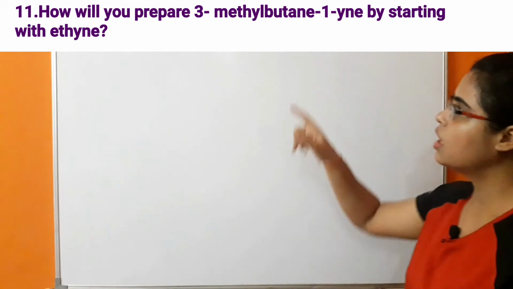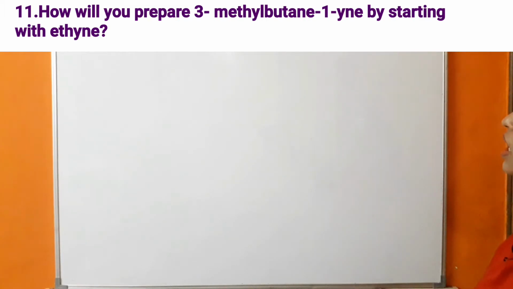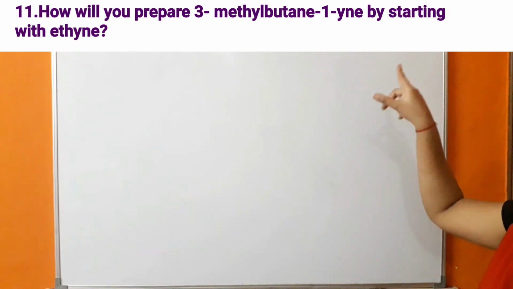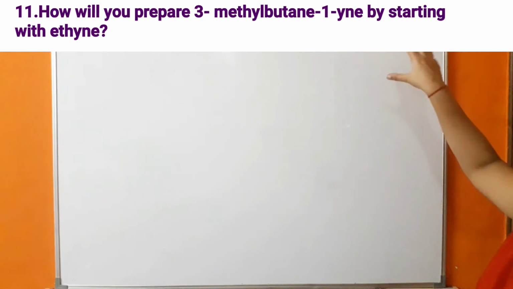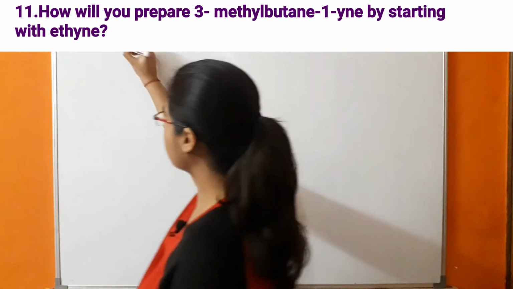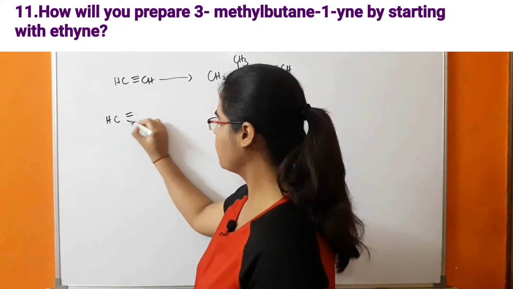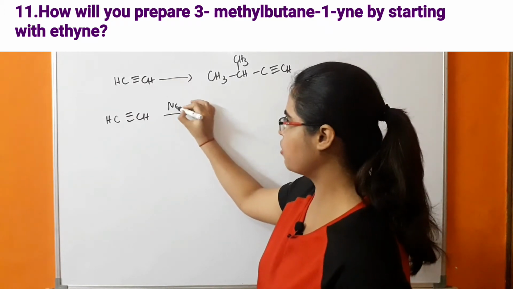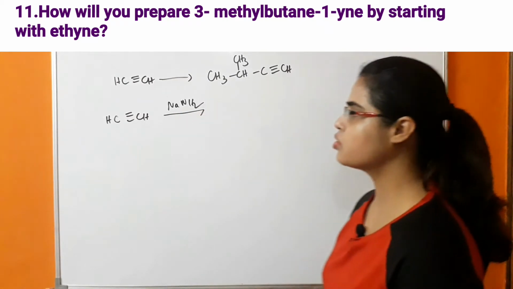Now next question. How will you prepare 3-methylbut-1-yne by starting with ethyne? So first of all, write the formula of this 3-methylbut-1-yne, which is prepared from the starting material, that is ethyne. So what is happening in this case? First of all, react this alkyne in the presence of NaNH2, that is sodium amide.